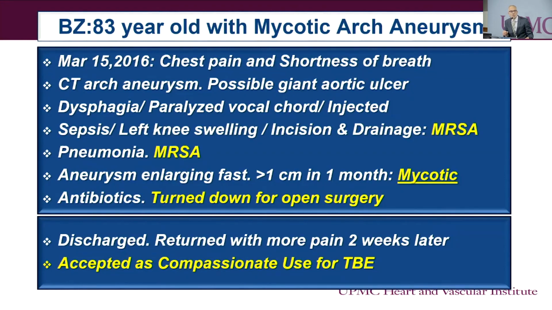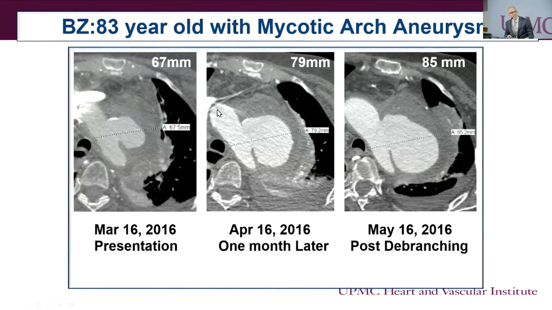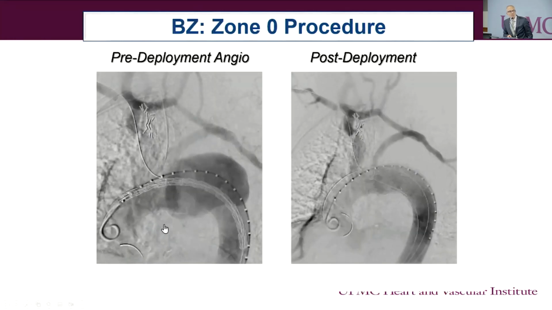He was turned down for open surgery and returned with more pain and expansion of the aneurysm a few weeks later. And this is what the CT scan showed: the progressive increase of this aneurysm over a very short period of time, worrisome for mycotic arch aneurysm. Older gentleman turned down for open repair, and this is what was done.